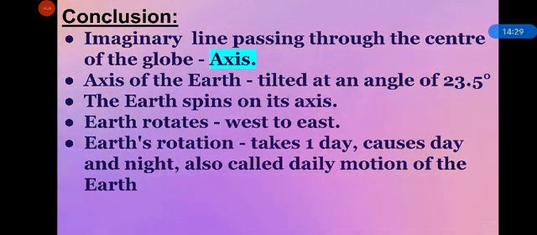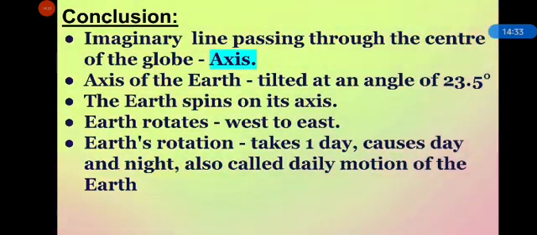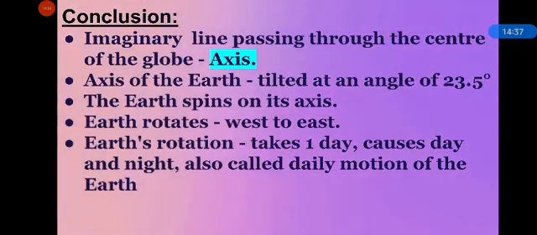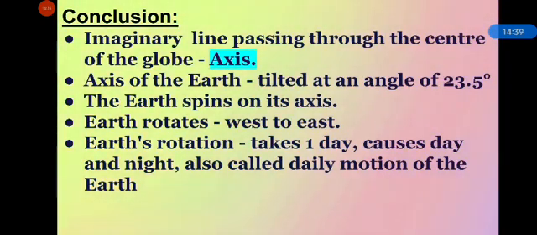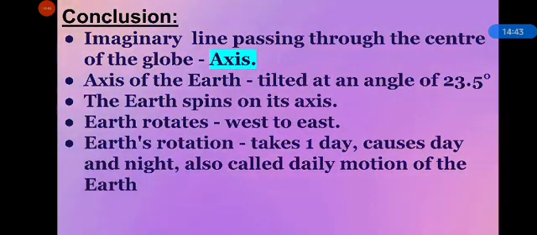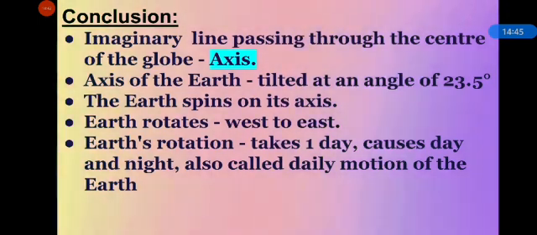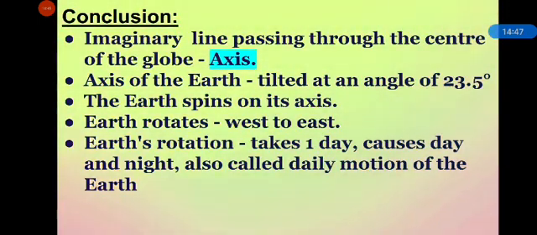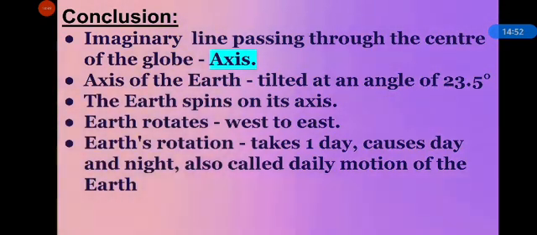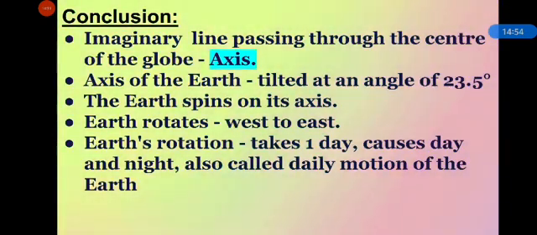And the tilted line makes an angle of 23.5 degrees. This is called tilt of the earth, and the earth spins on this axis. Earth rotates from west to east. Earth's rotation takes one day, causes day and night, also called daily motion of the earth. And what is called a day? The period between two sunrises.